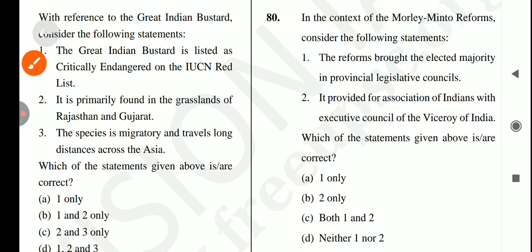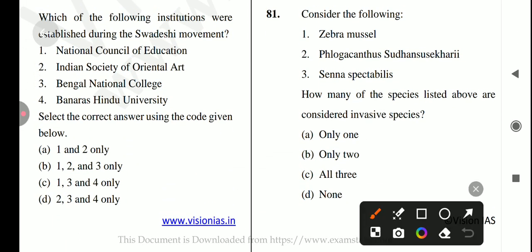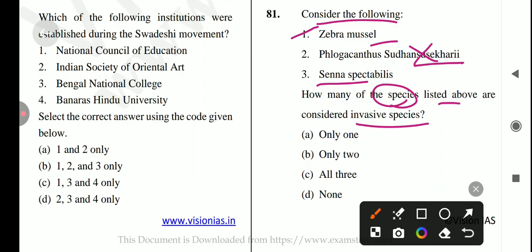Only 2 is correct. Okay, let's come to the next question, which is: consider the following species, and how many of the species listed above can be considered invasive species. First is zebra mussels. Yes, it's a correct statement. Next is Phlogacanthus sudhansusekharii. No, it's not a correct statement. Senna spectabilis. Yes, it's a correct statement.